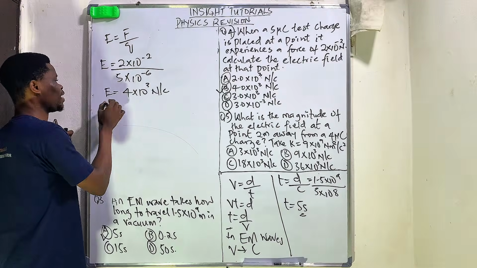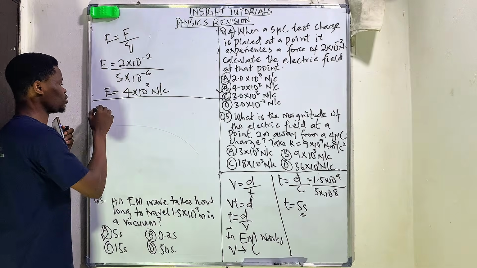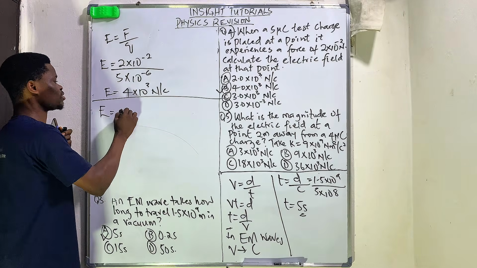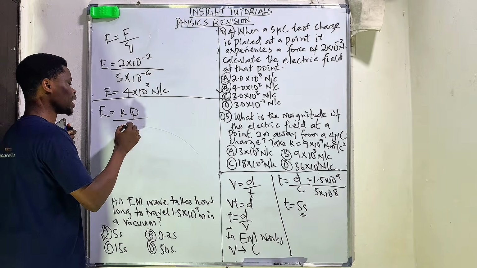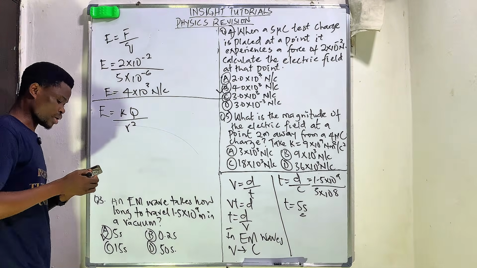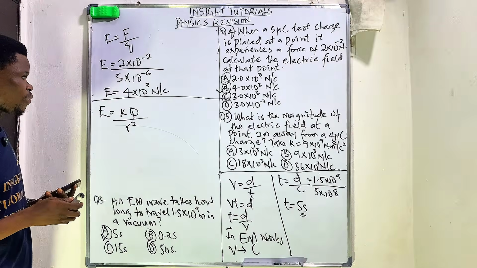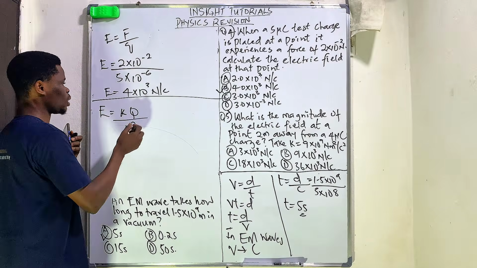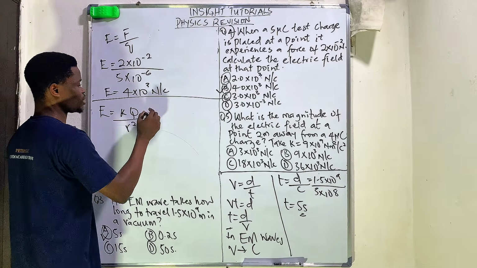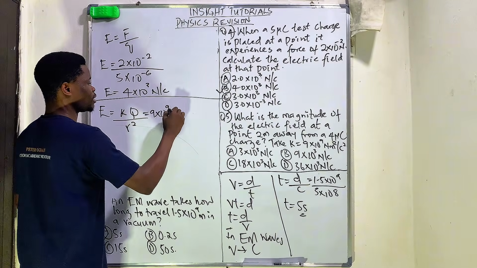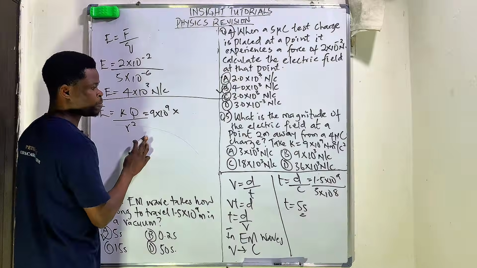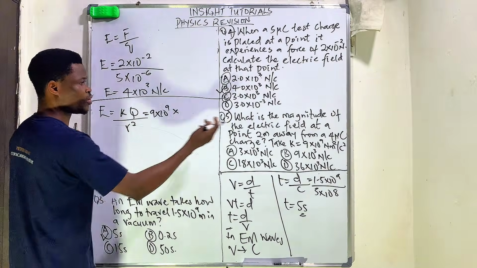So for question 5, the magnitude of electric field E is given by the constant K all over the charge times the charge all over R squared. That is very, very important for you to know. All right. So then what we're going to do in essence is that our constant was given to us as 9 times 10 raised to the power of 9 times our charge. The given charge was 4 microcoulomb.